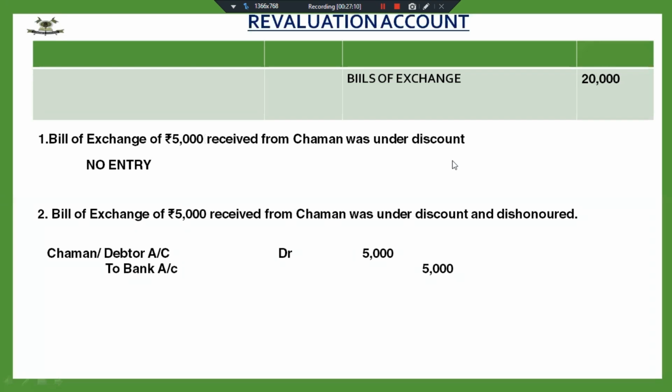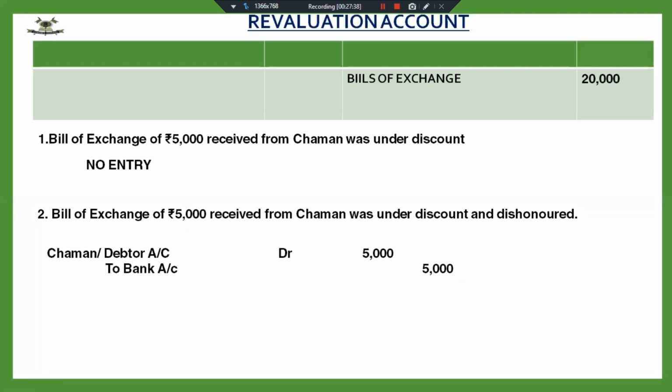So since we have forgotten the concept of... yes, someone is saying it's not clear. Yes, bill of exchange: if a BR has been discounted with the bank, what journal entry do you pass? Bank account debited, discounting charges debited to BR. So this has already been done. It was 7, it was under discount. That has already been discounted with the bank.